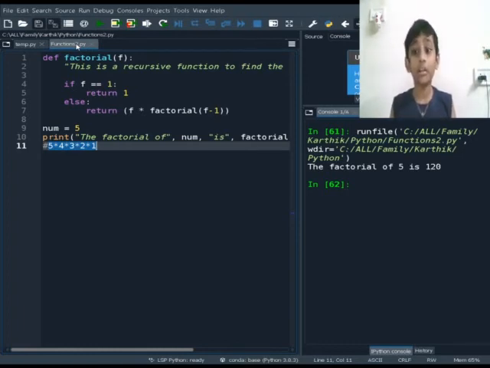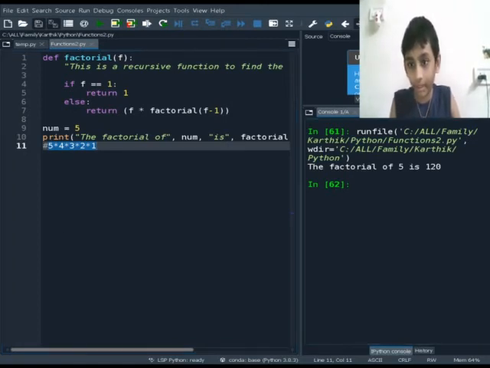They cannot contain commands or multiple expressions. An anonymous function cannot be directly called to print because lambda requires an expression. Lambda functions have their own local namespace and cannot access variables other than those in their parameter list and those in the global namespace. Although it appears that lambdas are a one-line version of a function.